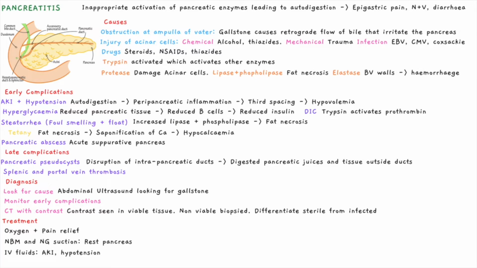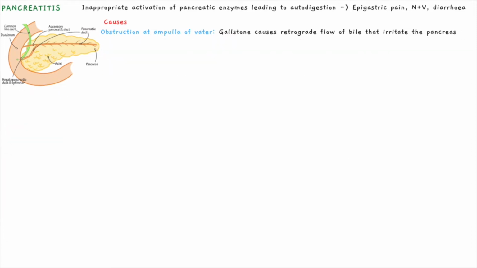To examine the pathophysiology of pancreatitis, we want to understand the mechanism of inappropriate activation of enzymes. There are three main ways that can be appreciated by looking at this diagram. Normally, bile would flow through the bile duct and combine with enzymes in the main pancreatic duct at the ampulla of Vater, that then move into the duodenum to aid in digestion. However, a gallstone can obstruct this through lodging at the ampulla of Vater. This causes retrograde flow of bile back into the pancreas that irritates it.